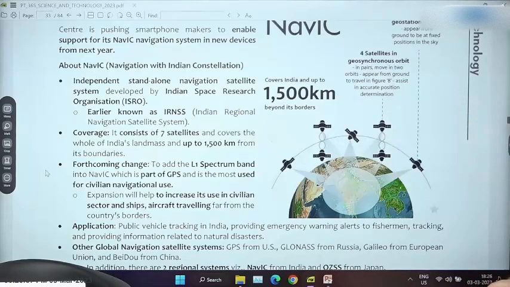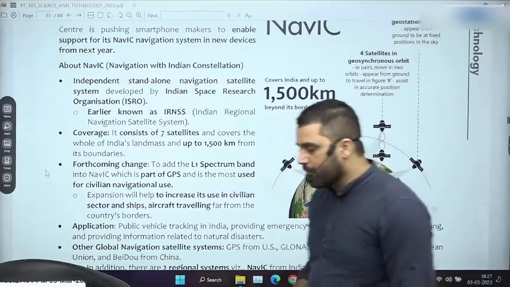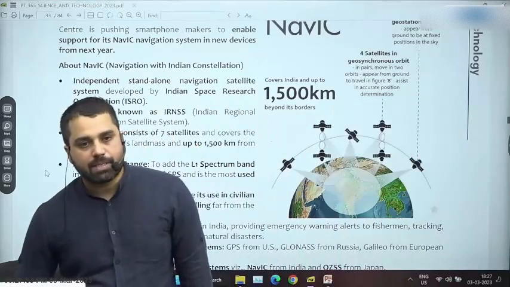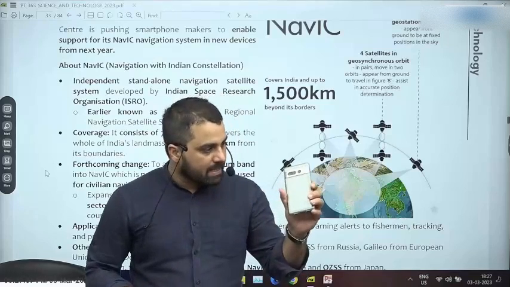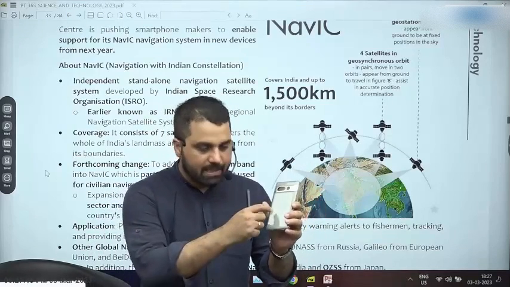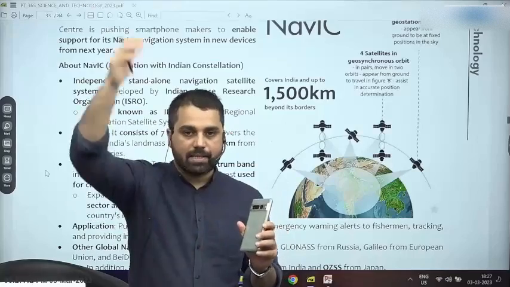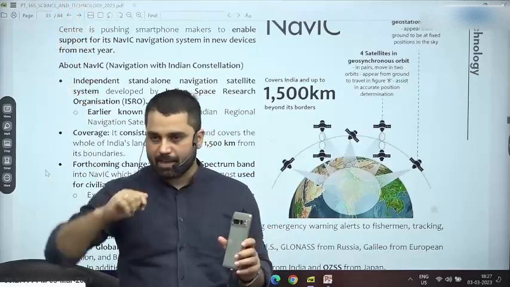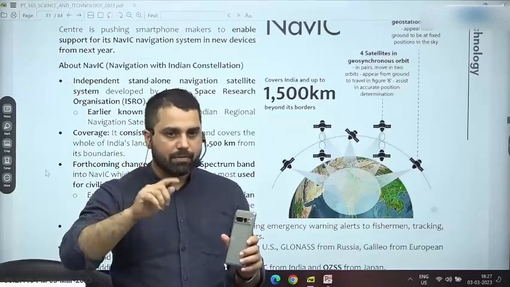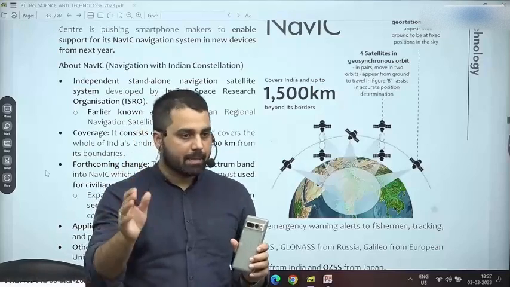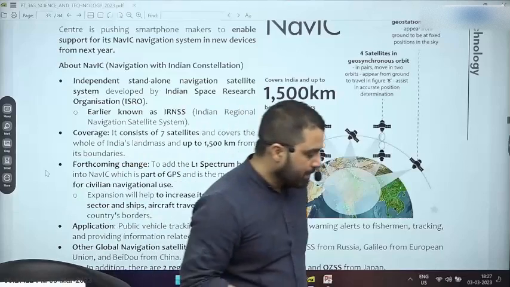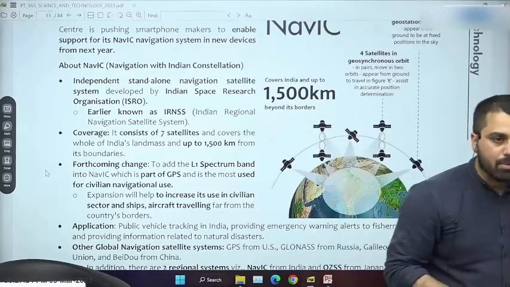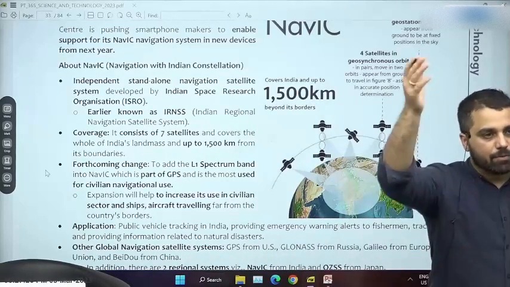For that, they often use an electronic receiver. For example, all of our mobile phones have a small electronic receiver. With the help of this small electronic receiver, the mobile phone is receiving data from a nearby GPS satellite. Let's assume GPS as a reference point for now. GPS, by the way, is a navigational satellite program of the US government. So let's assume that this mobile phone is receiving data from one satellite.